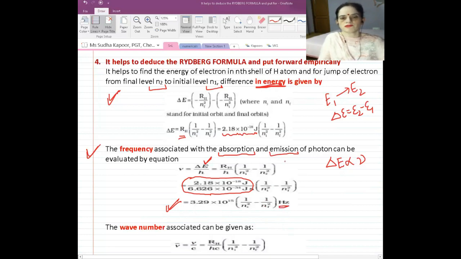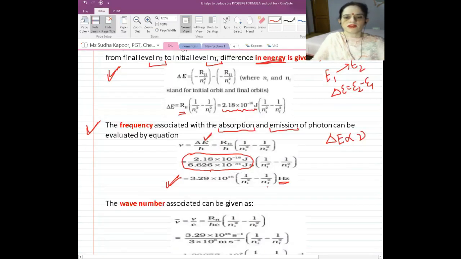So with the help of the Rydberg formula, we can calculate the energy and the change in energy. With the help of the Rydberg formula, we can calculate the frequency associated with absorption and emission of a photon. And along with this, we can also calculate the wave number.